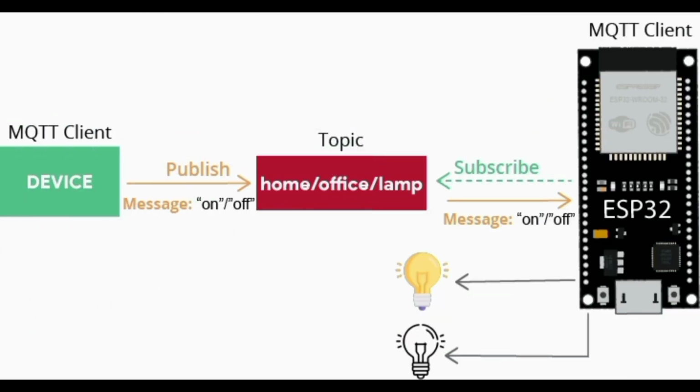Let's take a simple example. A device sends an on message to the topic, which happens to be home/office/lamp. The ESP32 microcontroller that controls your lamp is subscribed to that topic, home/office/lamp. So as soon as it receives the on message, it turns the lamp on, just like that.